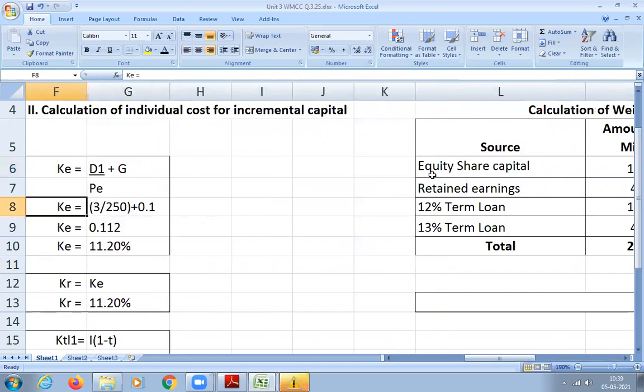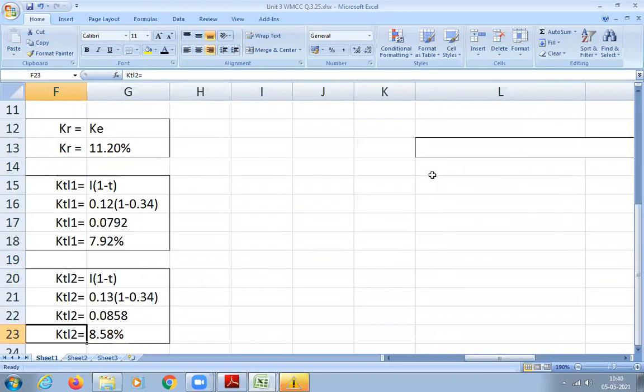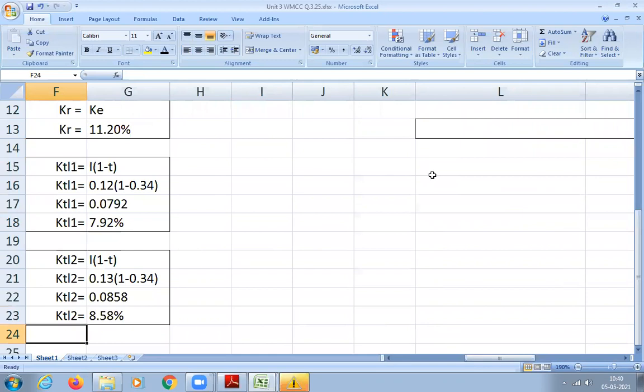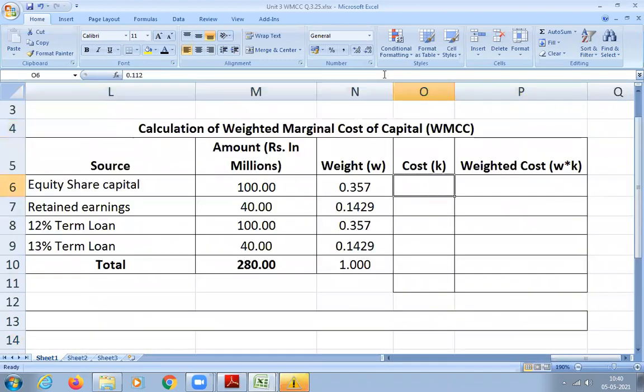Just to remind you, KE we got 11.2%, KR 11.2%, term loan 1 we got 7.92, then 8.58. I'm going to write the same thing here: 0.112, and then 0.112 for retained earnings. Term loan 0.0792, and second term loan 0.0858.